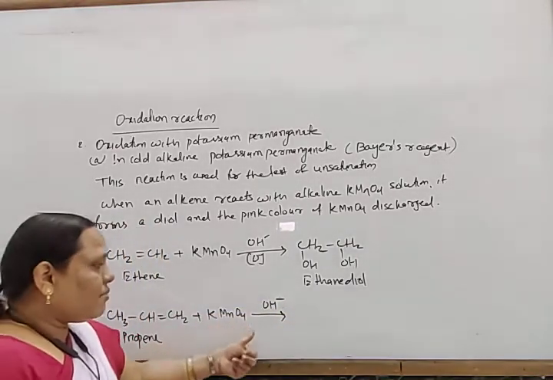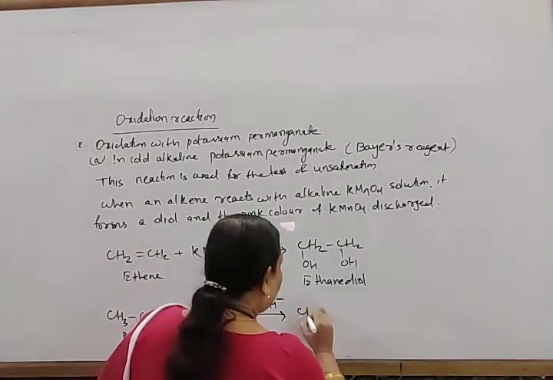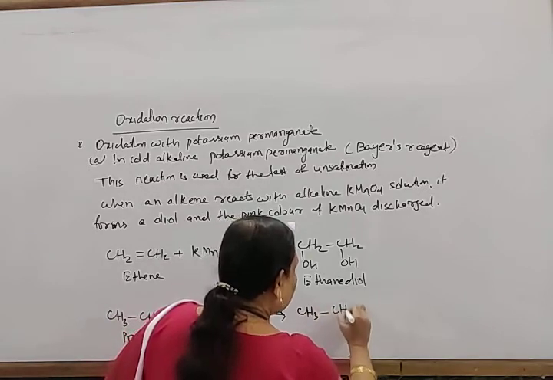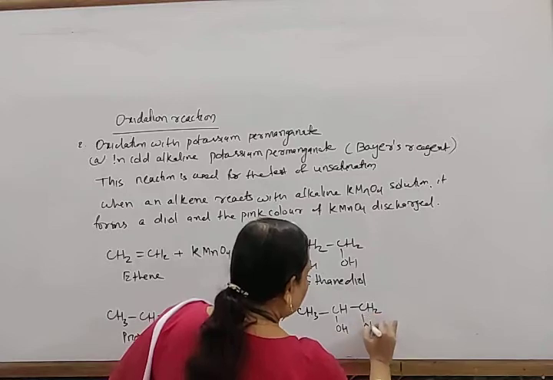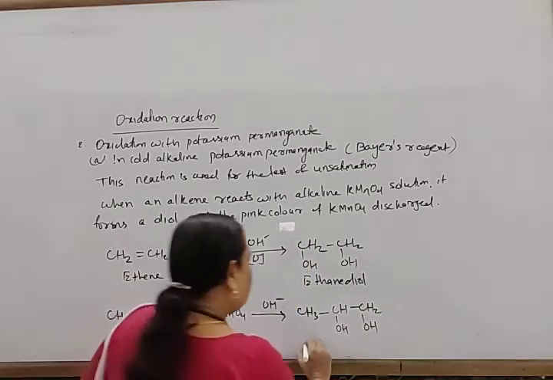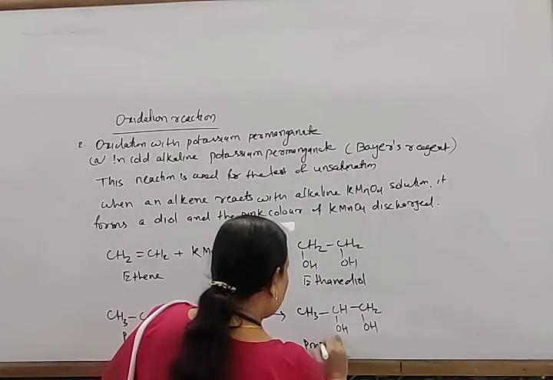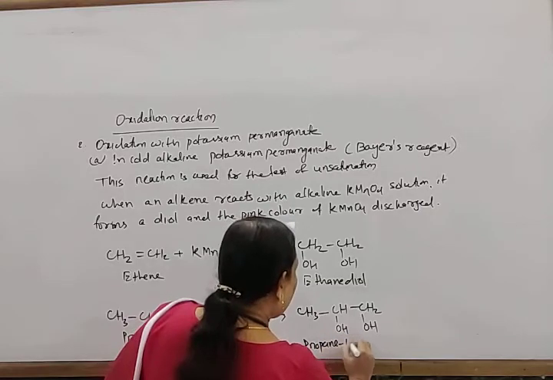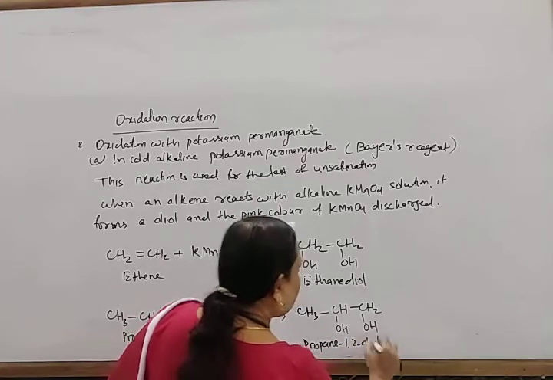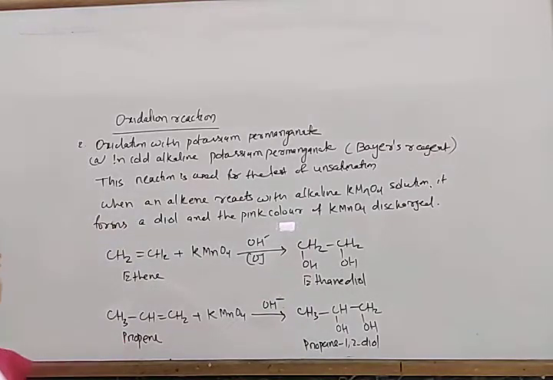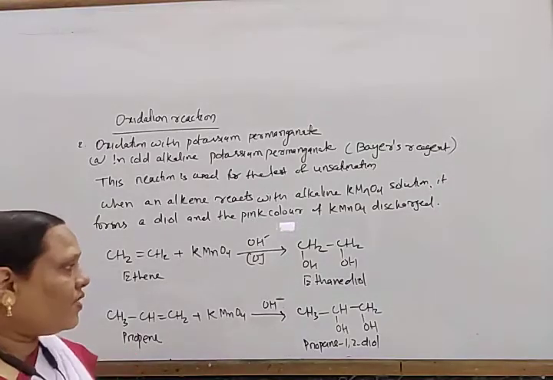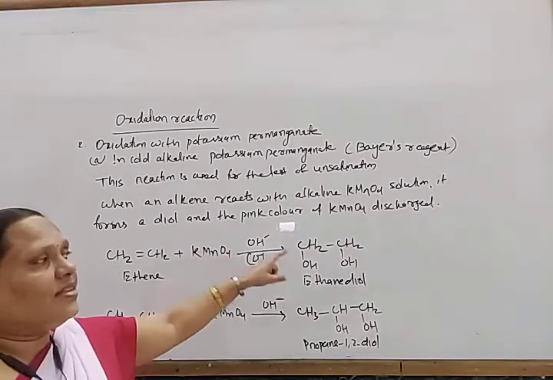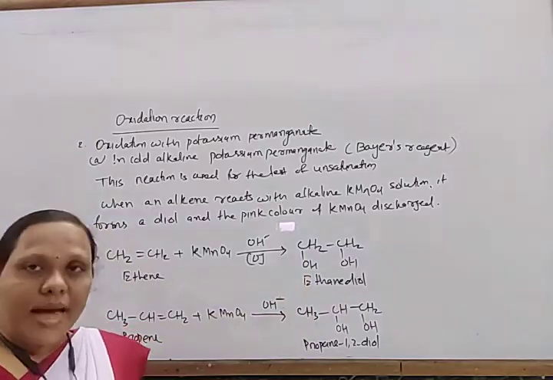So in this way, with KMnO4 and OH minus, it forms CH3CHOH CH2OH. So this is propane-1,2-diol. Along with this, it also forms manganese dioxide, for which the solution changes from pink to black.